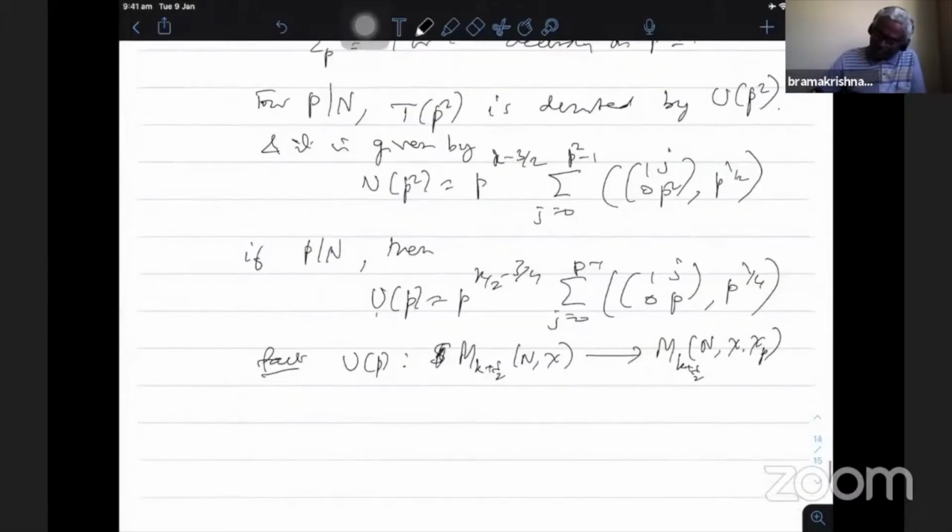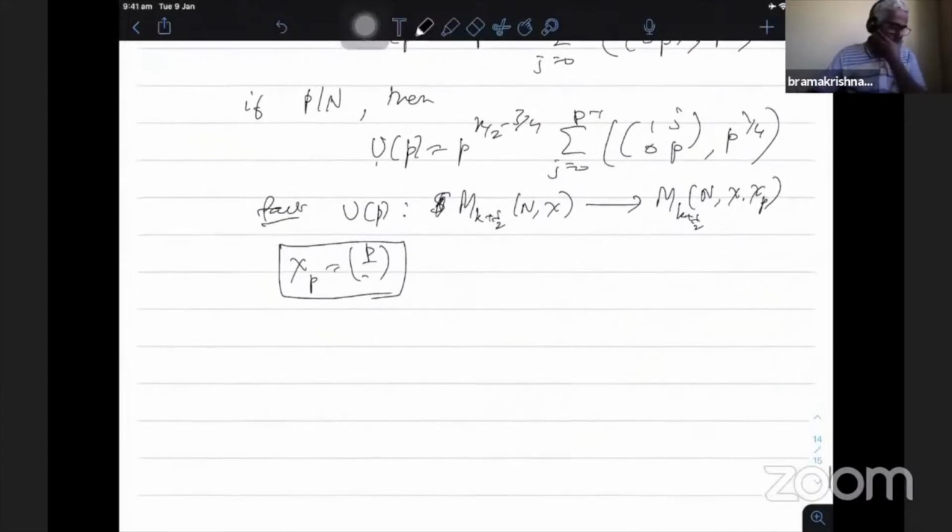As usual, I told you the chi p is nothing but this (dot/p) character. It is an even character, so note that. If I take the Legendre symbol (dot/p) character, it can be an odd character when p is 3 mod 4, but chi is always an even character. Therefore, this is an even character. So it makes sense. Okay.